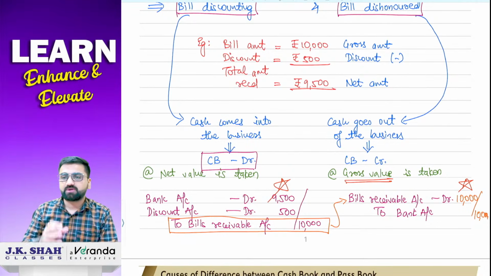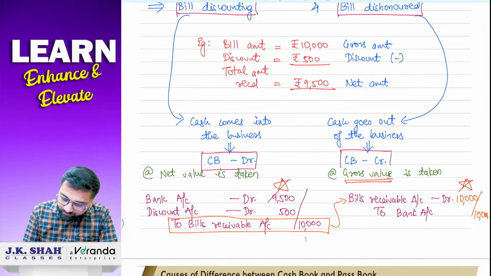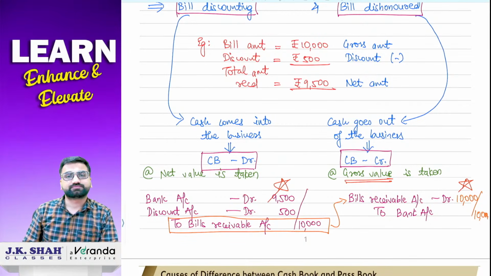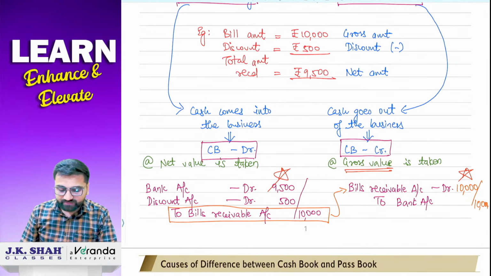Whether it is a cheque or a bill receivable, the bank will deduct that amount from your account. So in the case of dishonored, cash usually goes out of the business. So in most cases, whenever dishonored comes, you write it on the credit side of the cash book. Now comes the question, sir, which values are we supposed to write? So I have given you one example also with numbers.